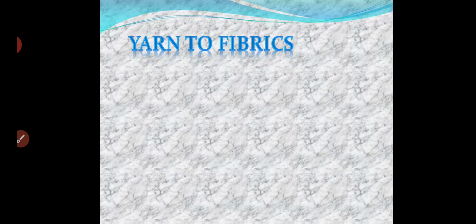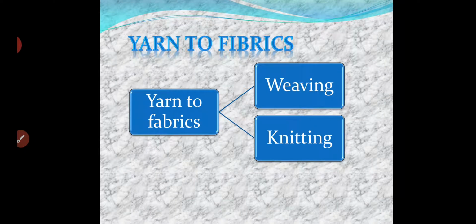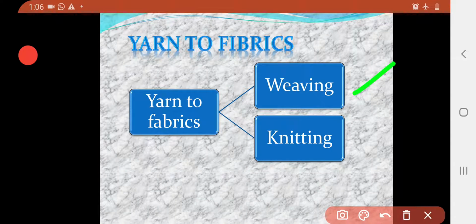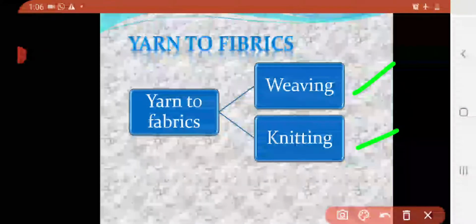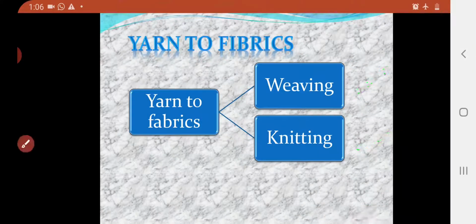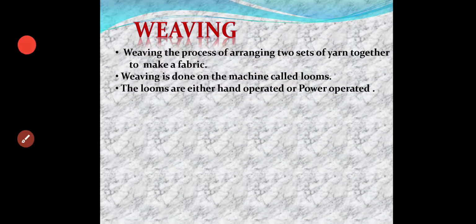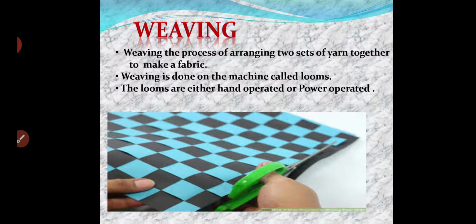Now the next thing is how the yarn is turned into fabric. When the thread has been prepared, how is the cloth made? From yarn to fabric, there are two methods. The first is weaving, the other is knitting. Weaving is the arrangement of two sets of yarn together to make a fabric.